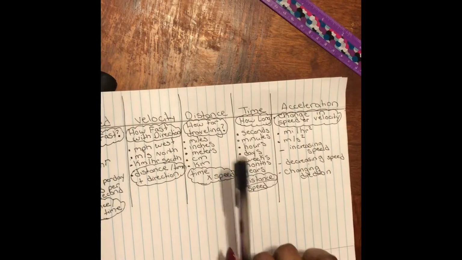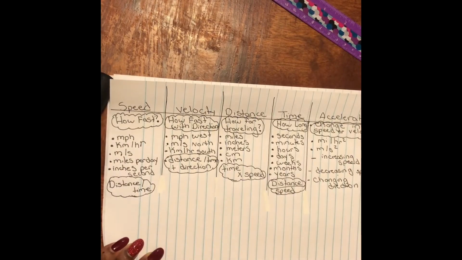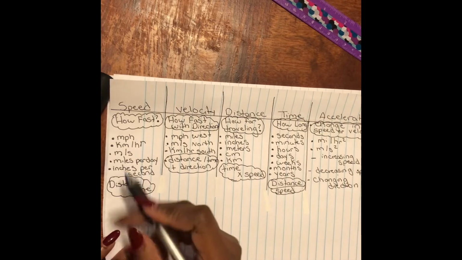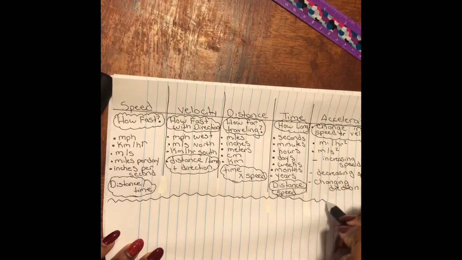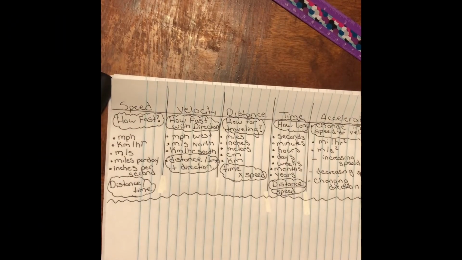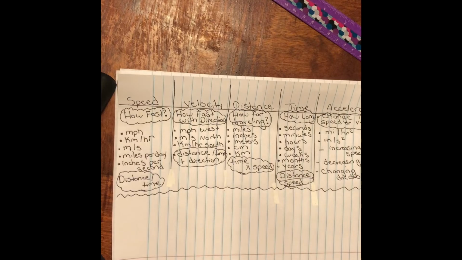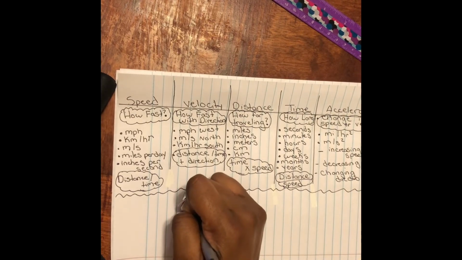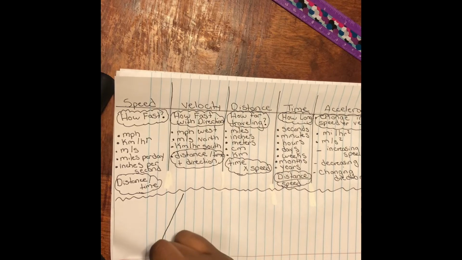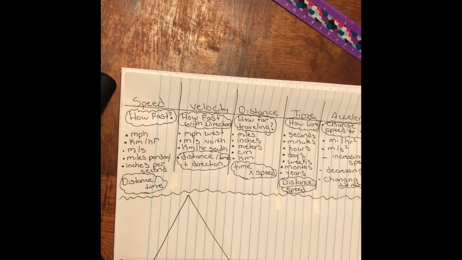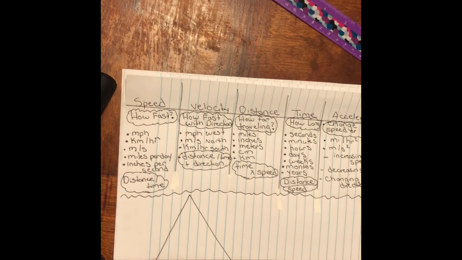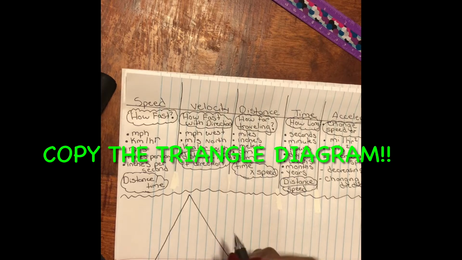All right. Okay, so eventually you're going to start calculating speed, velocity, distance, time, and acceleration, okay? So we're just going to separate our paper. A quick and easy method that we've all seen before is the triangle, right? So we're going to take our pencil or a pen, whatever we're working with, and draw a triangle, and it does not have to be perfect, okay? A simple triangle. And we're going to divide it up into 3 sections.